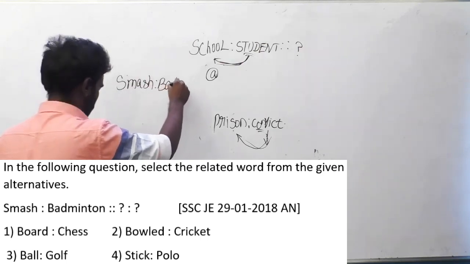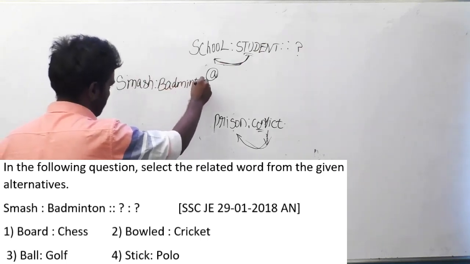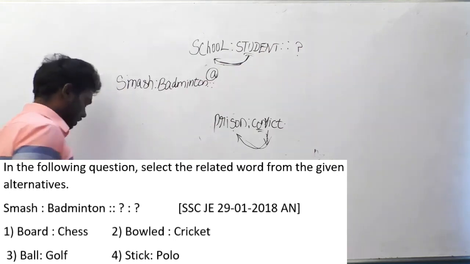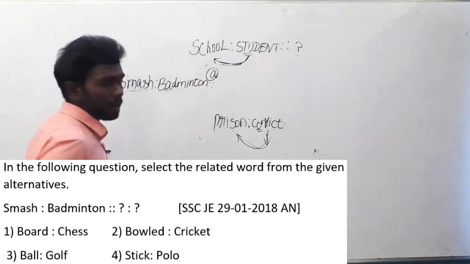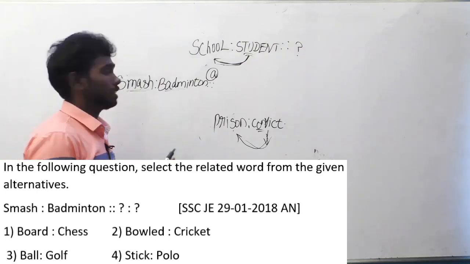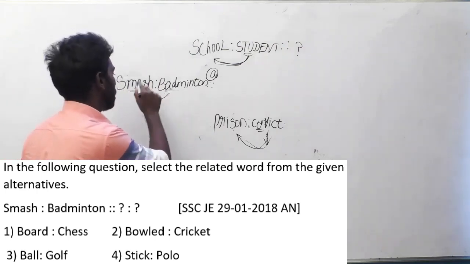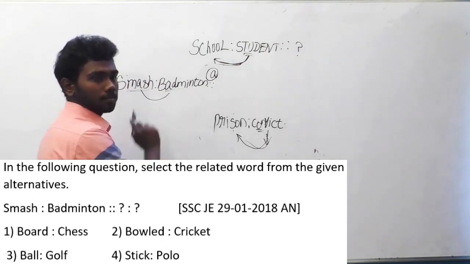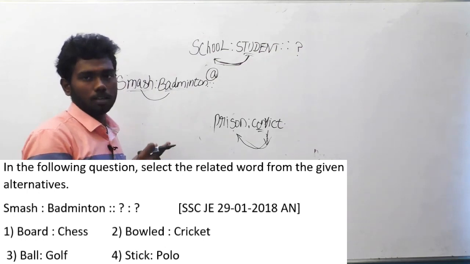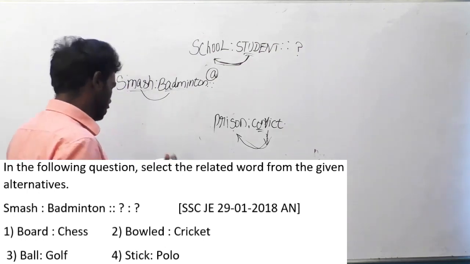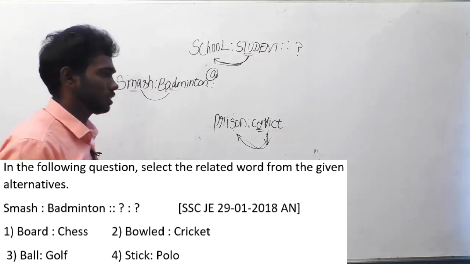Smash is to badminton implies what is smash? What is the relation between smash and badminton? Actually, smash is a type of shot played in badminton. So we have to similarly find the type of used in this game. So when you check out the option A, board is to chess.